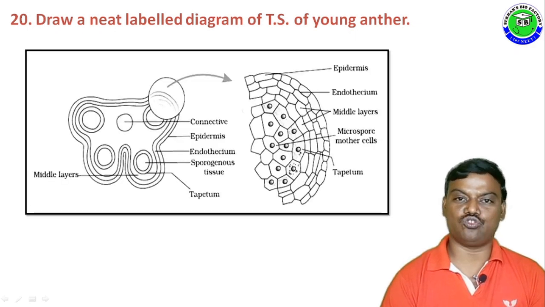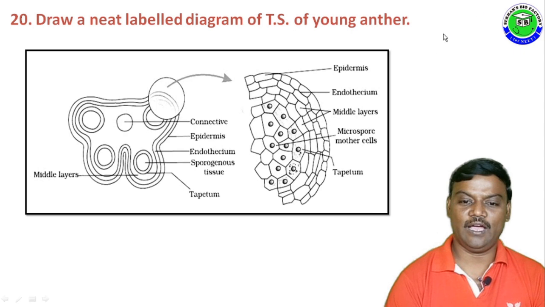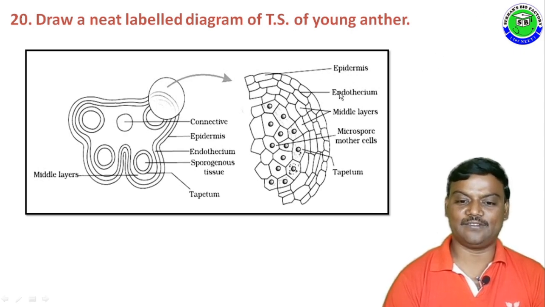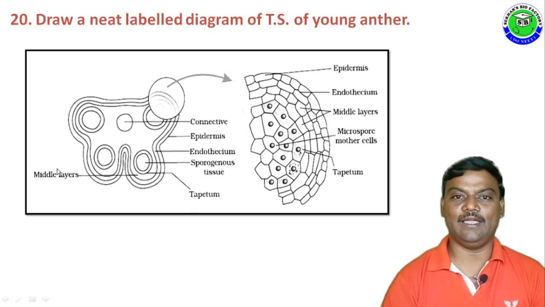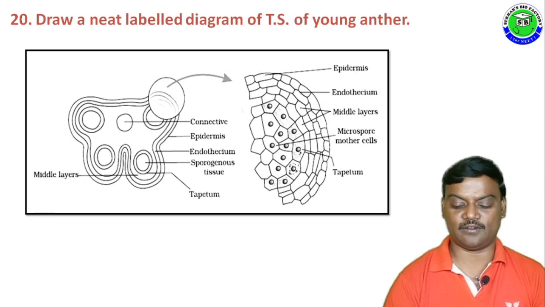It is the diagram you should draw for this question for 3 marks, and in this you should mention labelings like epidermis, endothecium, middle layers, microspore mother cells, tapetum. Along with this, the ground plan also you should draw, and you should mention connective tissue and epidermis, endothecium, sporogenous tissue, tapetum along with middle layers. So each labeling carries half mark.